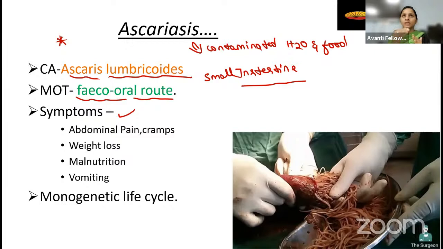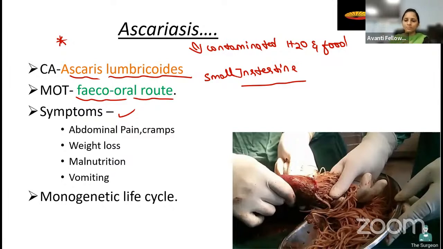So first, what will happen? It will enter through the mouth, then into the stomach, then into the intestine. From the intestine, it goes to the heart, and there some stages take place. Then it goes to the lungs, and in the lungs some stages take place. Then it goes to the trachea, and then from the trachea it comes back to the intestine.